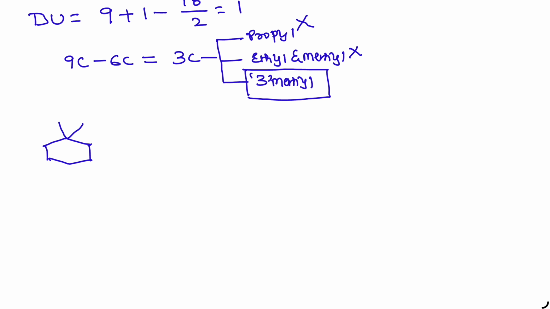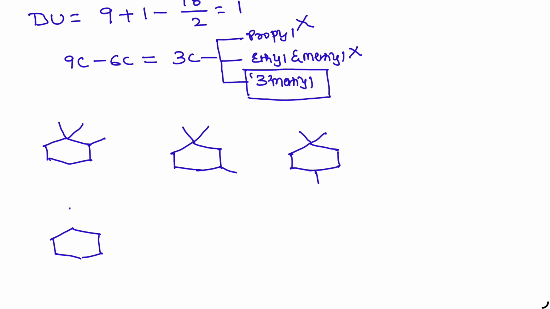So like this, 1 1 2, 1 1 3, 1 1 4. Don't think of writing methyl group here. After that, methyl groups 1 2 3, methyl groups 1 2 4, methyl groups 1 3 5.